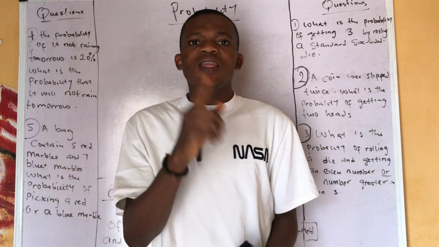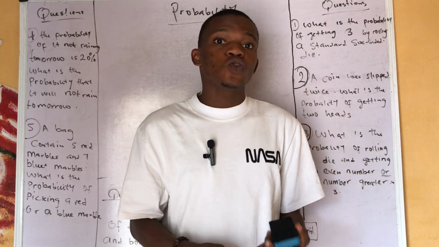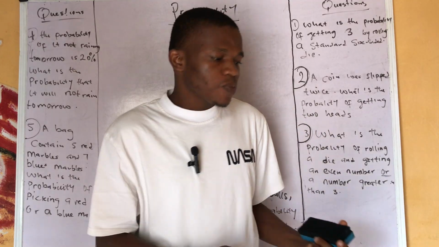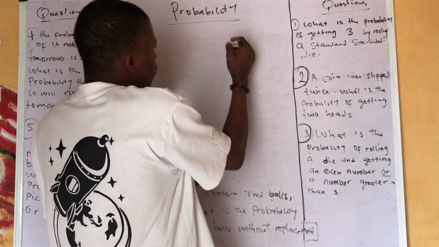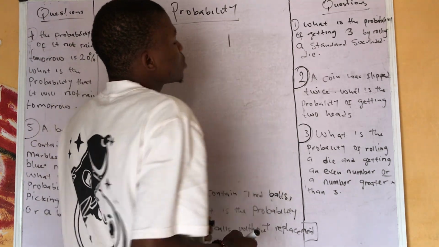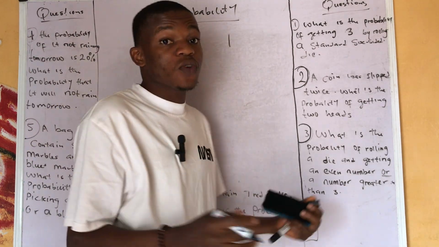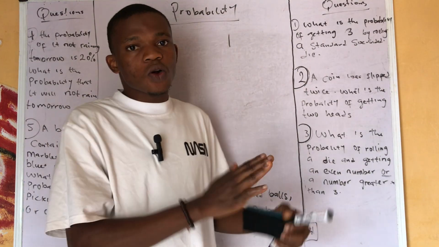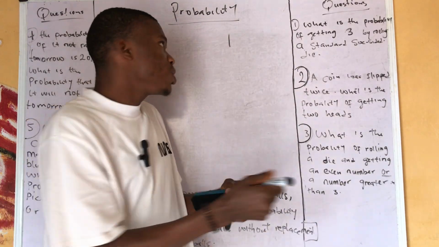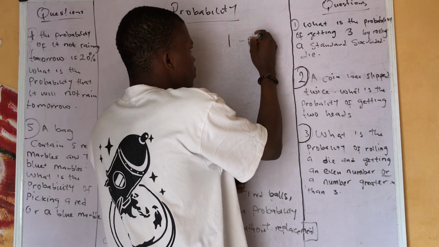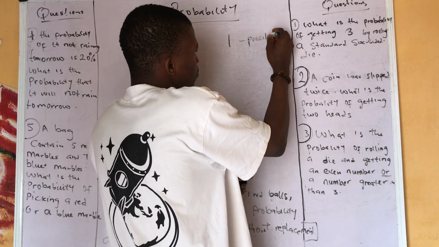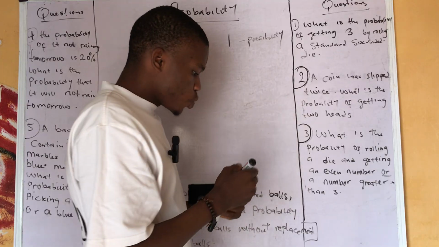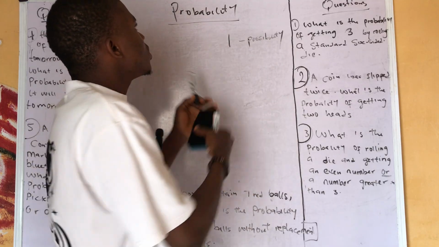Now, there are some key things to note in probability. Number one: if you solve a probability question and the answer is one, that shows the event is certain. One is 100% sure that it is going to happen. One shows possibility.